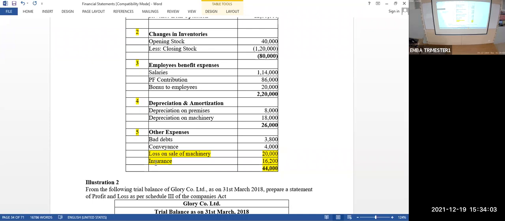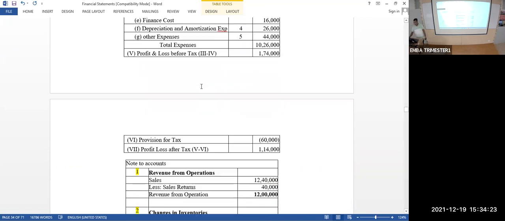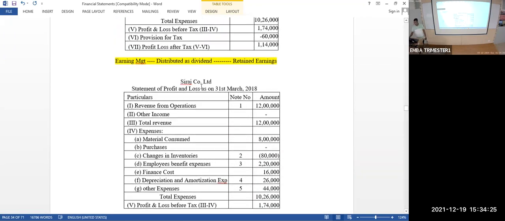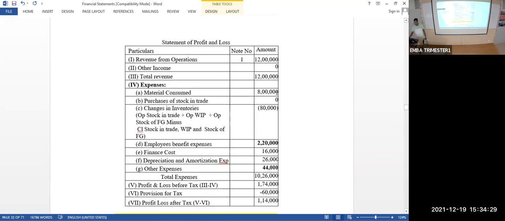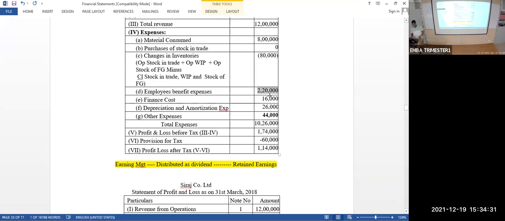So we have three only: salary, PF contribution, and bonus to employees. The total is 2,20,000. 1,14,000 is in the form of salary, 86,000 is PF contribution, and bonus to employees is 20,000 rupees. Put together, 2,20,000 is the employee benefit expense. That is written over here. Okay. Any doubt in this?